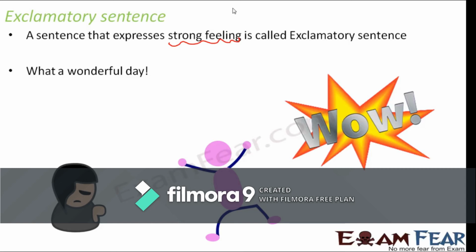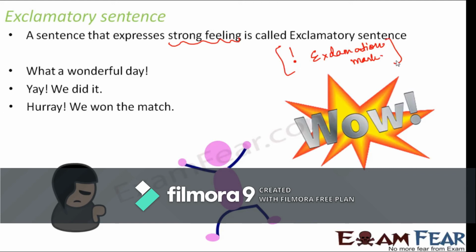Now again, in the case of exclamatory sentences, it is very important that they end with this symbol, which is called the exclamation mark. Just as you have the question mark for interrogative sentences, similarly you have the exclamation mark for exclamatory sentences. Let's look at a few more examples. Yay, we did it. This yay shows the excitement or the happiness that you feel because you have done it. So that's an example of an exclamatory sentence.